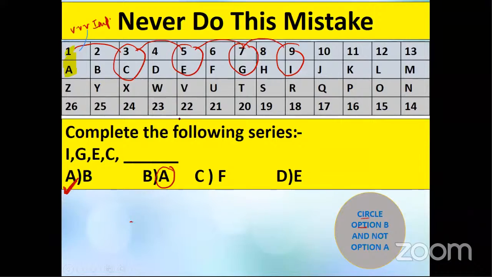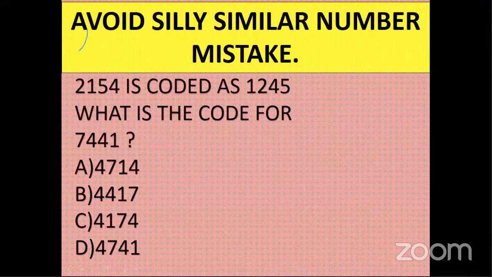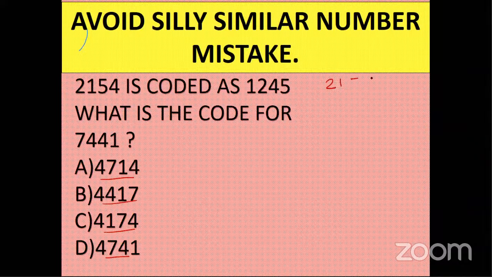Okay. Then avoid silly similar number mistakes. Sometimes we have all the options which look similar. So you need to concentrate more. You need to be more focused while ticking the answer. See now here 2-1. So sorry, 2154 is written as 1254.